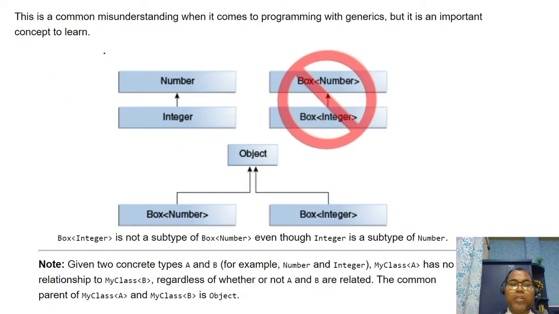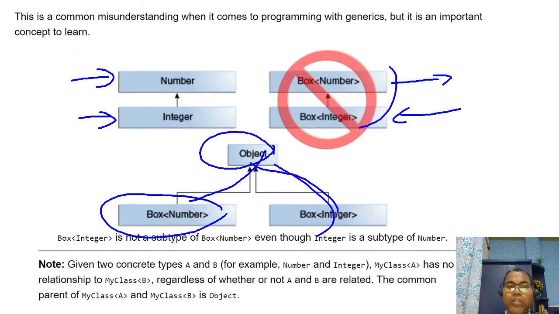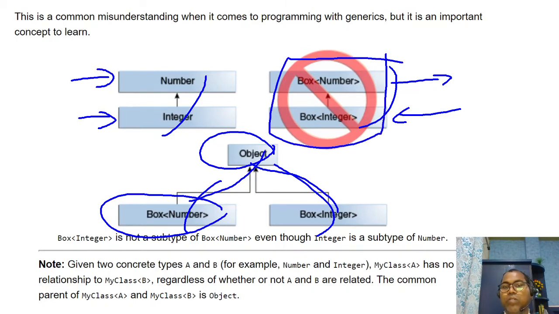In the case of the number system, the Number class is a superclass and the Integer class is a subclass. But Box of Integer and Box of Number have no such relationship. With Object, you can say Object of Number is a subclass and so on; this is allowed. So this is assignable, but in the case of generics it's not okay.